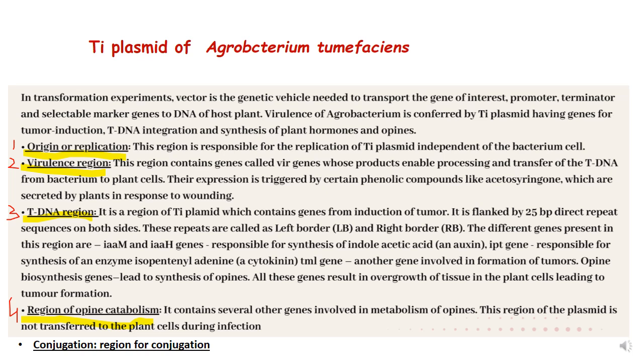And the genes which are present in this region are IAAM and IAAH genes, which are responsible for the synthesis of auxins and cytokinins. And the fourth region is for opine catabolism. And we have another region, which is a region for conjugation, also present in Agrobacterium.